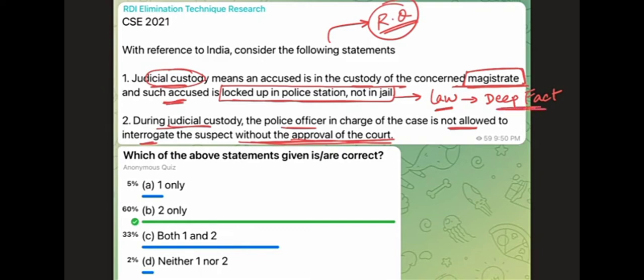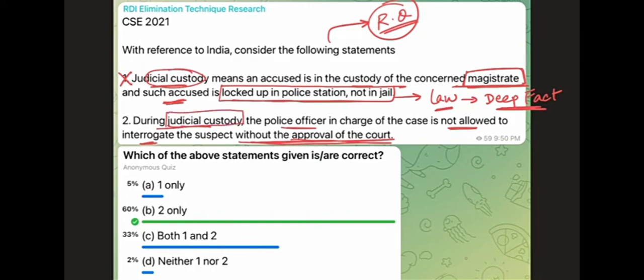Only the police officer will know, or the magistrate will know, because of their job, right? It is their job to implement this judicial custody, so they'll know it because of that. It's specialist information. Deep fact when required for marking the answer is incorrect. So the first statement is incorrect. The second statement says, during judicial custody, the police officer is not allowed to interrogate the suspect without the approval of the court. Now the judicial custody, two kinds of custody we mentioned, right?